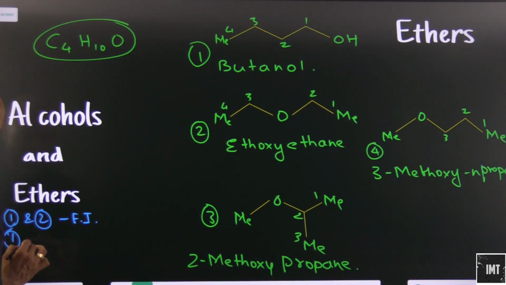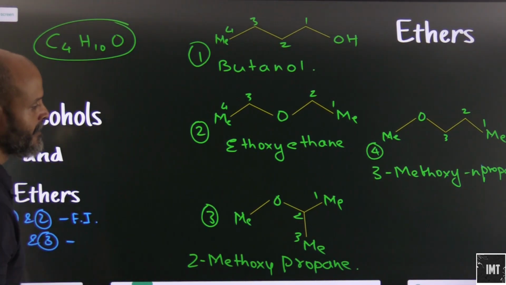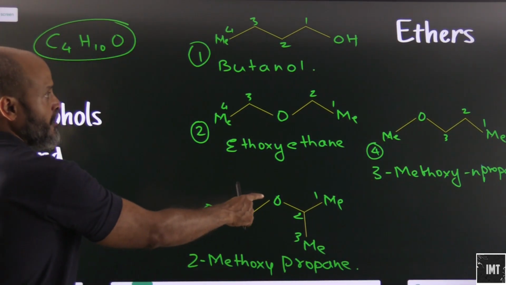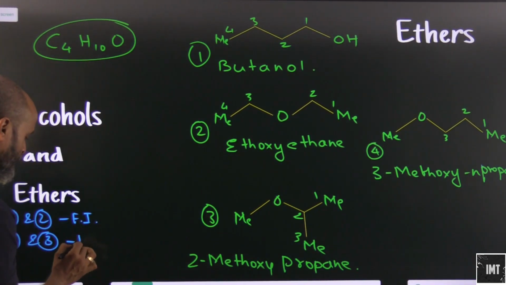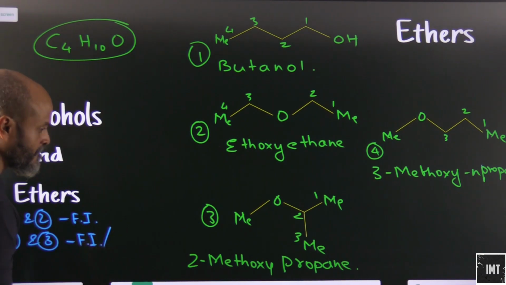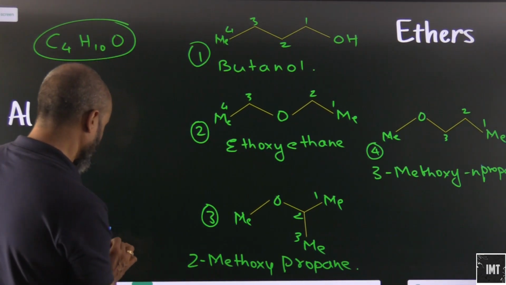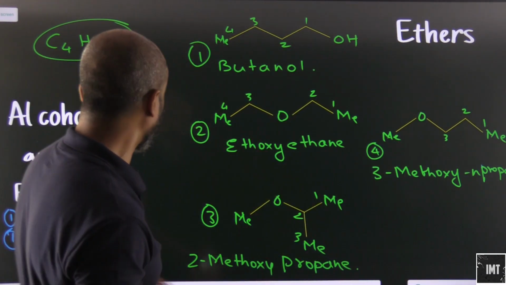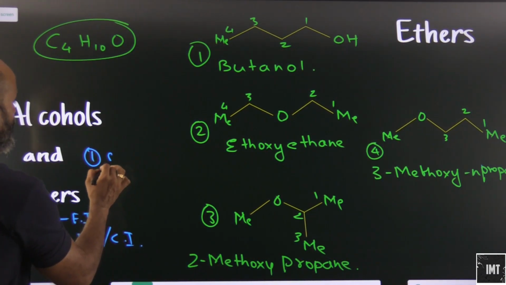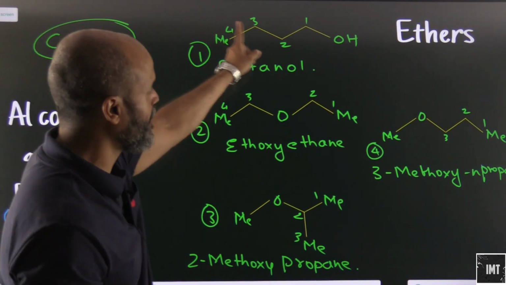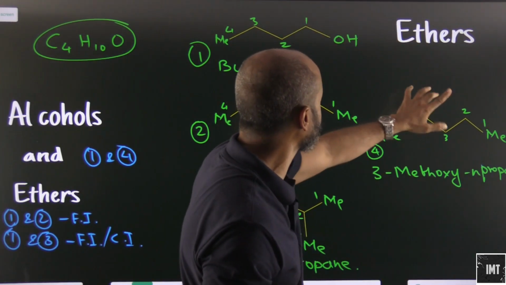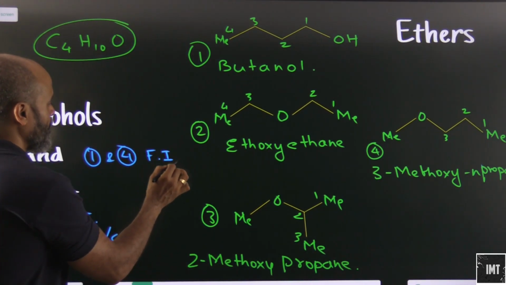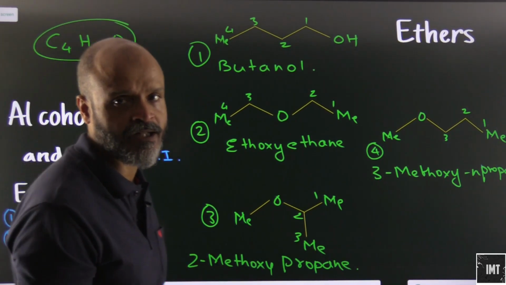What about 1 and 3? Here the chain structure is also different. So yes, alcohol and ether group, so that will contribute to functional isomerism, and since the chain structures are different, that will also contribute to chain isomerism. What about 1 and 4? So 1 and 4 will have the same chain but different functional groups. So they will be showing functional isomerism.